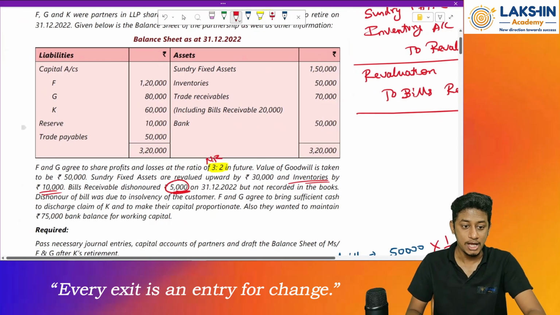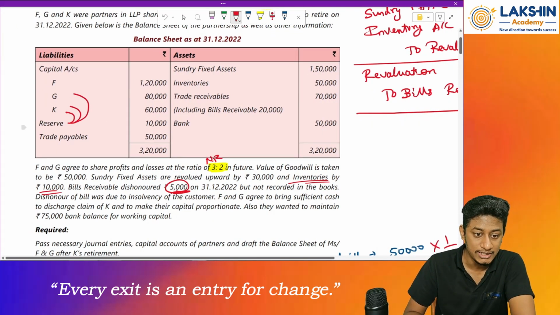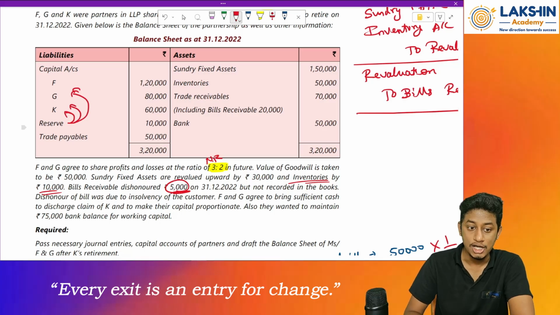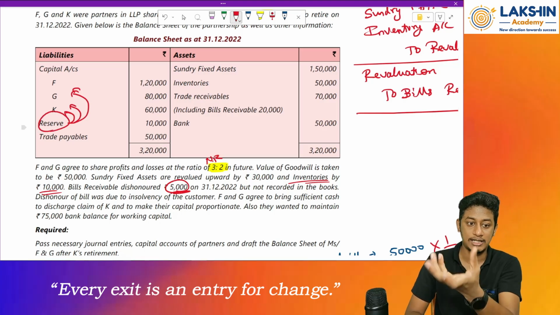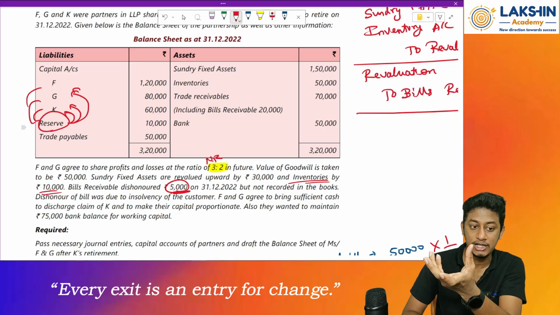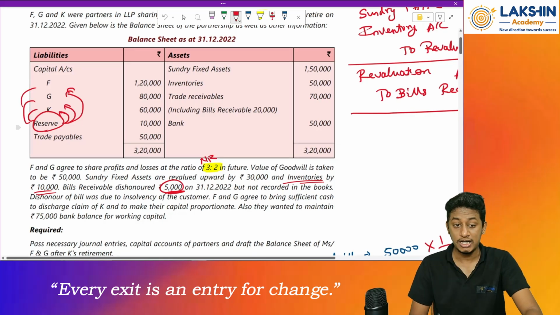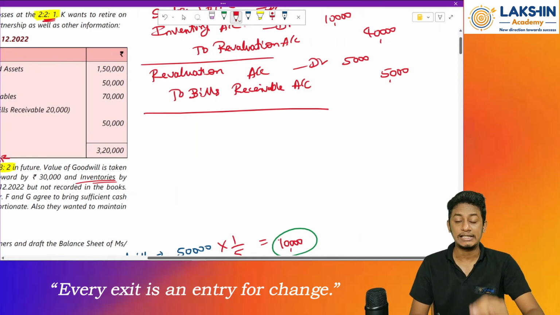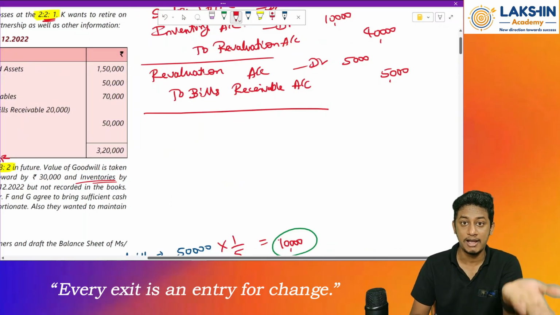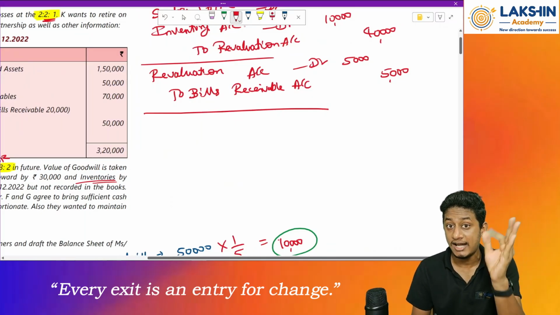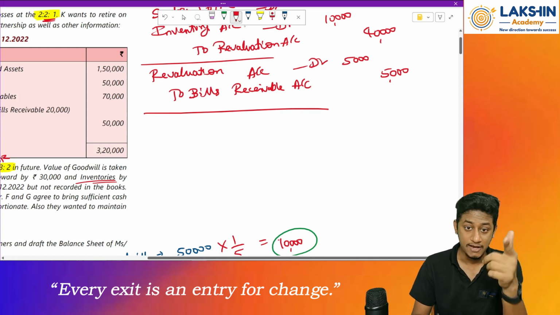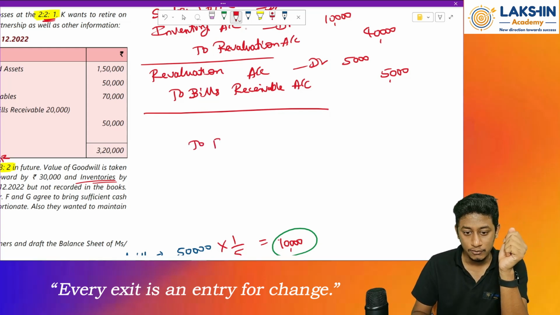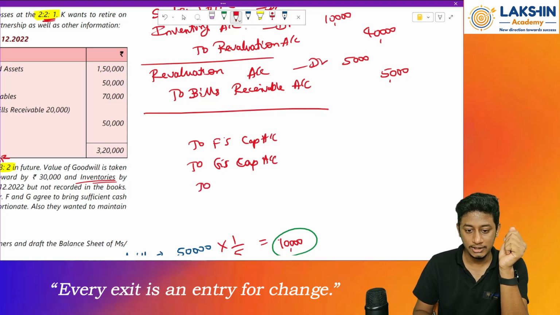I'm just transferring this reserve between these three people over here, right? So my liability of reserve or my capital, whatever is there, is being transferred to the different accounts, right? So the balance sheet will tally. But how to pass the entry now? Since reserve distribution will increase the balance of capital, I will debit or credit? I will credit the capital account, because whenever capital balance increases, we will credit the account. So the entry will be to F's capital account, to G's capital account, then to K's capital account.